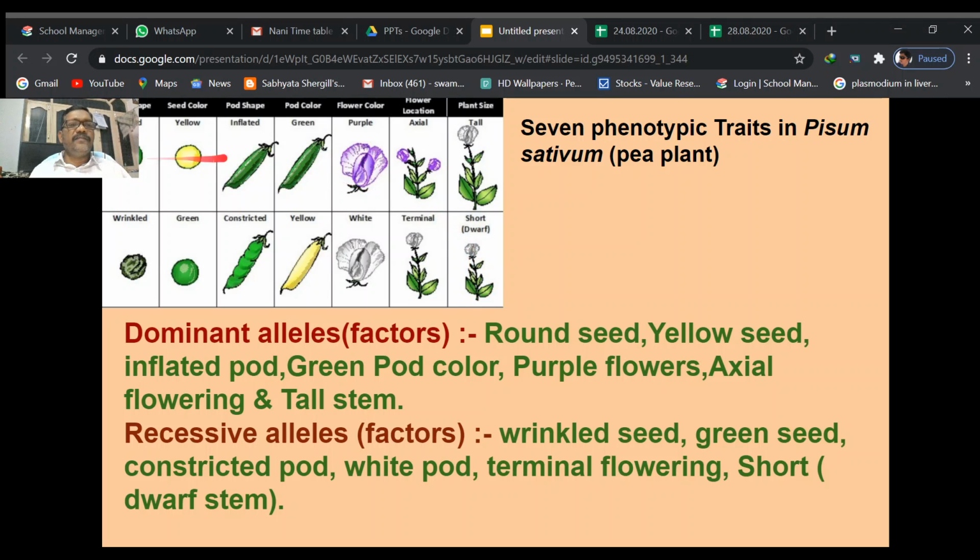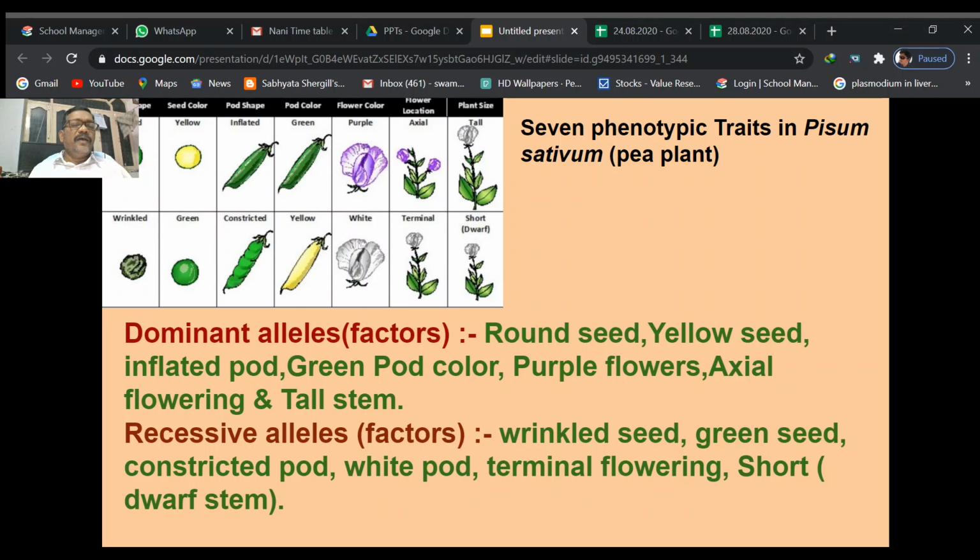These are the 7 characters he chose in the pea plant, Pisum sativum. So these round, yellow, inflated, green, purple, axial, tall characters are contrasting to these characters. These alleles are contrasting to these alleles, as well as genes.